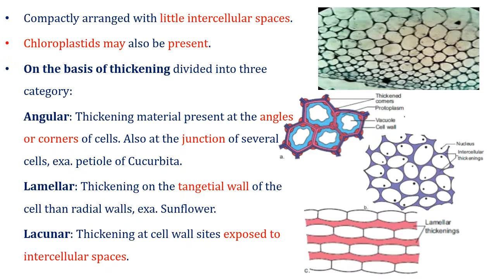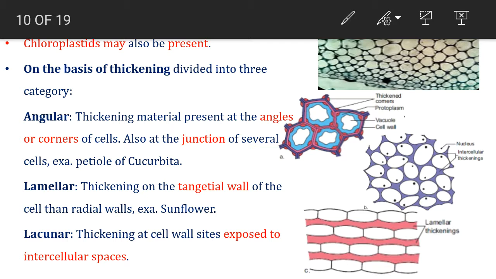Now they are compactly arranged without intercellular spaces. In the first image you can see their compact arrangement with very little or no intercellular spaces. Chloroplasts may be present, that means they can also perform the function of photosynthesis. On the basis of thickening on the cell wall, they are divided into three categories: angular, lamellar, or lacunar.